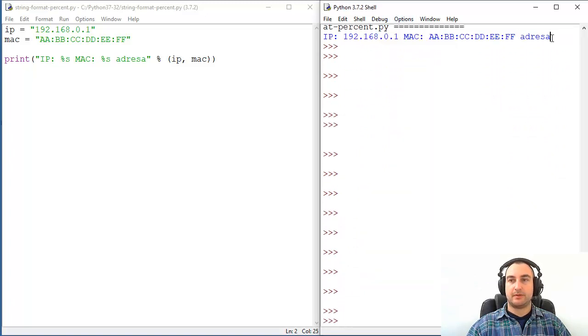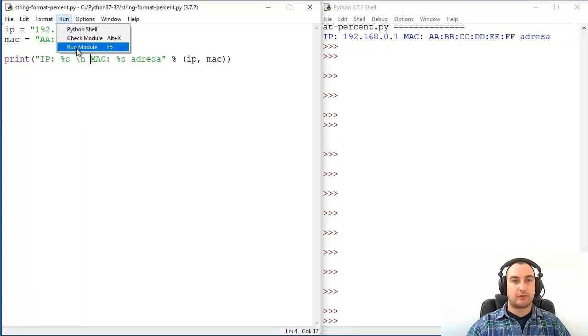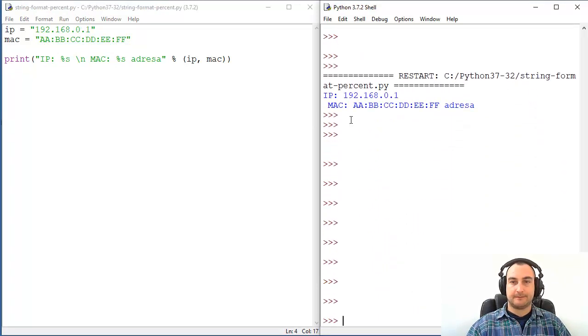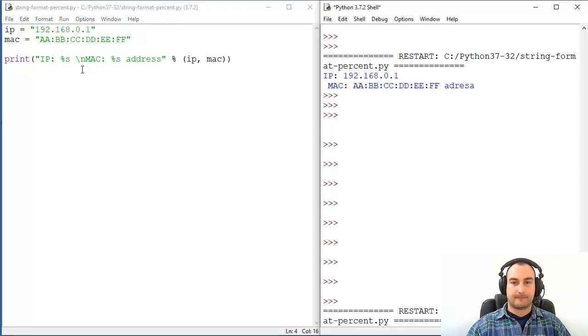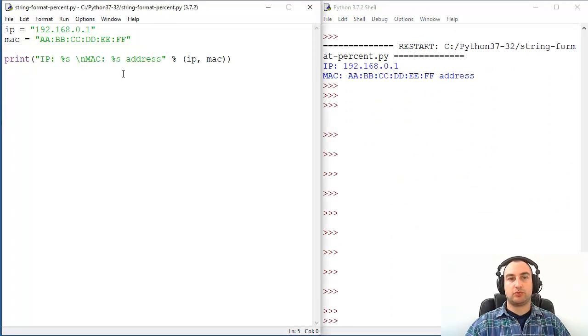Okay, so this is maybe a little bit one line. It looks confusing, you know. So let's define a new line here, and let's run our program again. It's not a program, it's just a dump script, nothing special. And that's it. Really simple stuff. I think that you understand right now that, well, let's actually do a bonus, and